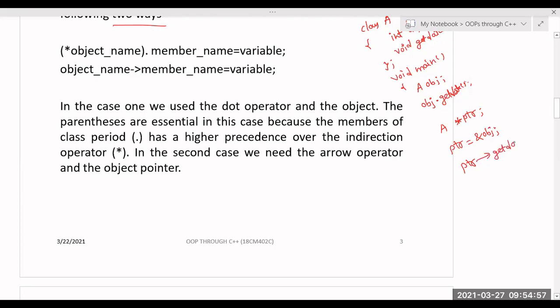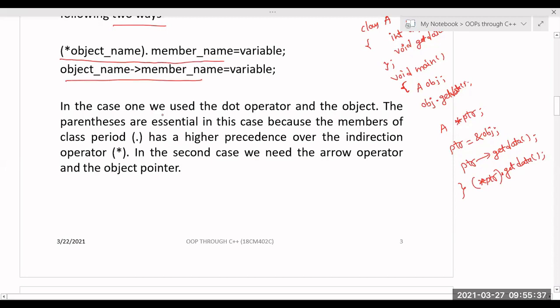Even in data structures, whenever you create pointer variables, you have to access them by using the arrow only. In the same manner we use the same concept here. If I create a pointer to this particular class, a pointer which is pointing to the object, then I can call by using the arrow operator. Another way is star ptr dot get data. In this manner also I can call. Is that clear? Yes, sir. Once you create the pointer to this object, I can call the member name in this manner, or with the arrow operator.